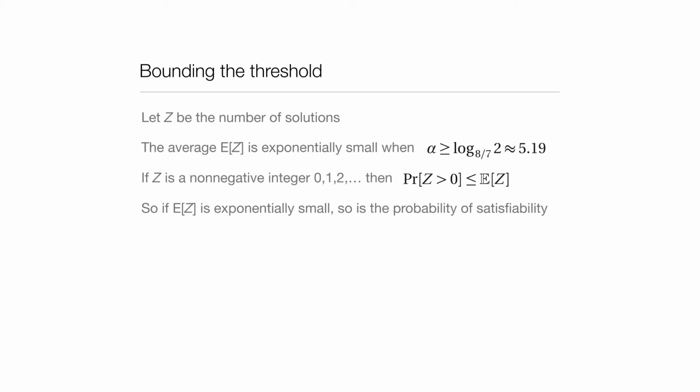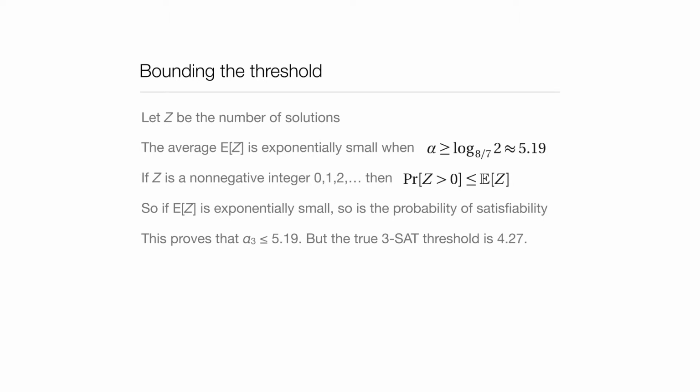But this gives us a rigorous upper bound on the probability of satisfiability. This means that as soon as the density is bigger than 5.19, a random formula at that density is almost certainly unsatisfiable. But the actual threshold, measured by excellent numerical experiments and backed up by calculations from physics, is noticeably lower. It's 4.27, not 5.19. That's kind of interesting.